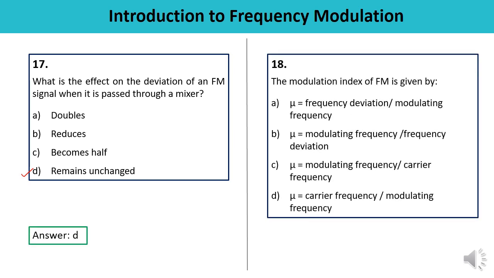Question number 18. The modulation index of FM is given by. Modulation index, recall the formula, you have studied it. It is the ratio of frequency deviation upon the modulating frequency, which means the correct answer is A.